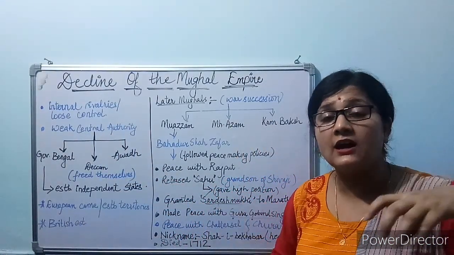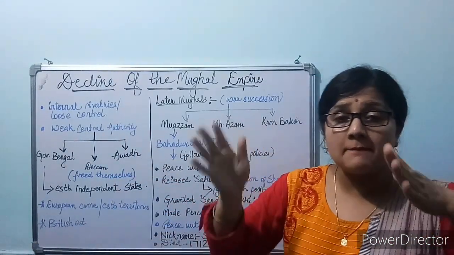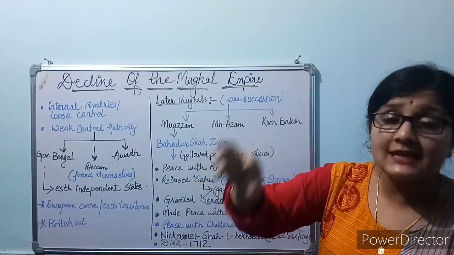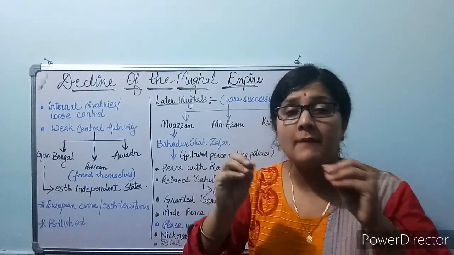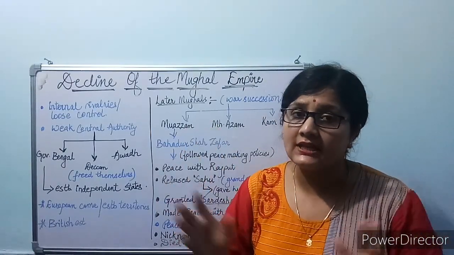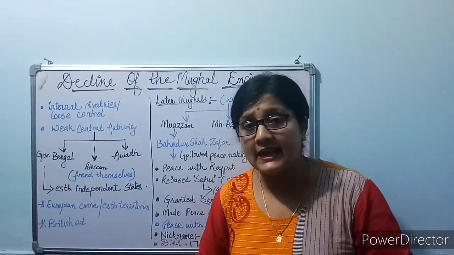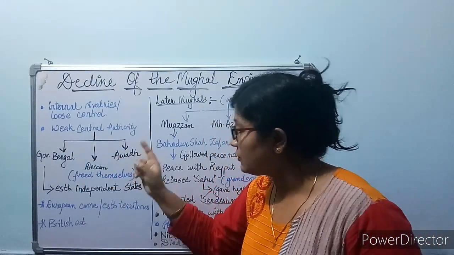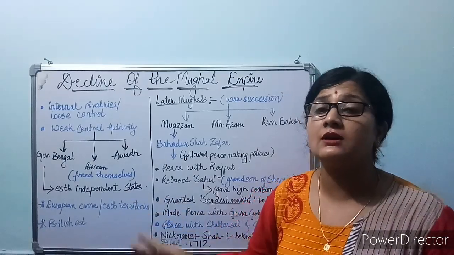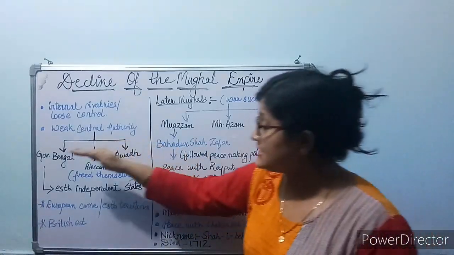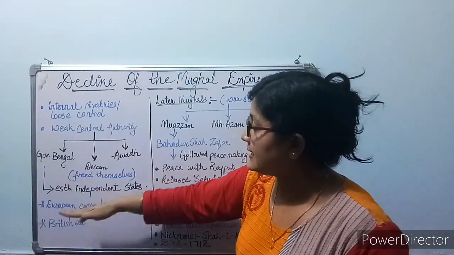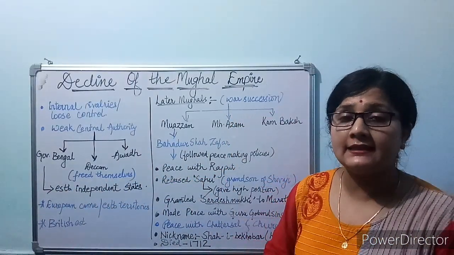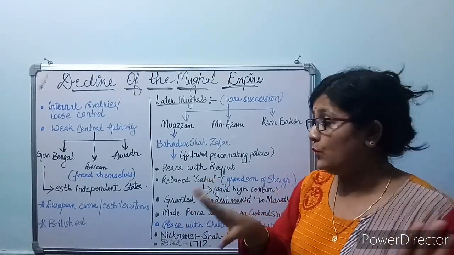What was the king like? He was weak, due to which this empire started disintegrating. Due to a weak central authority, the empire started disintegrating into a number of states, where the governors of Bengal, Deccan, and Awadh freed themselves from the central control. And these governors established their own independent states, and in this way this empire came to an end.